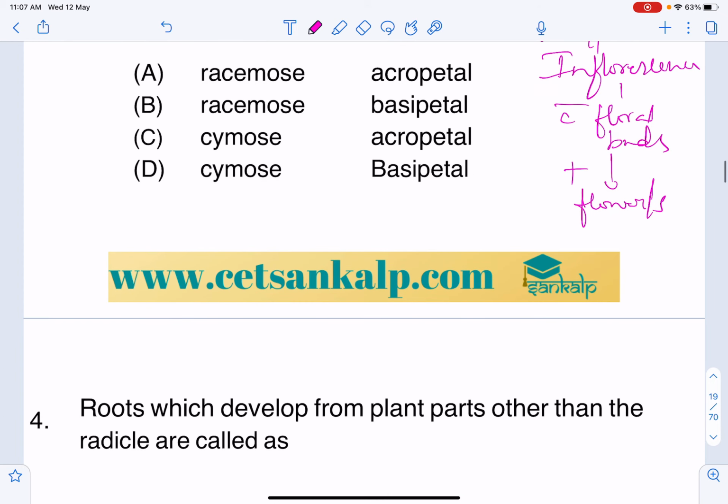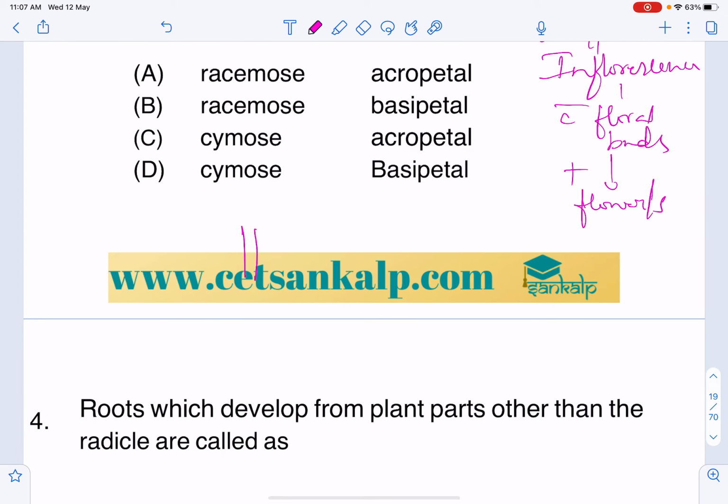If you consider this as the floral axis, if it terminates with a flower, that is called cymose. If it won't terminate, and laterally it gives rise to the flower, right? Laterally it gives rise to the flower, that is called racemose.